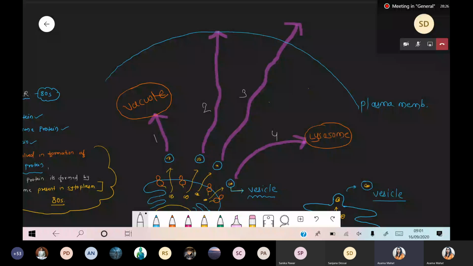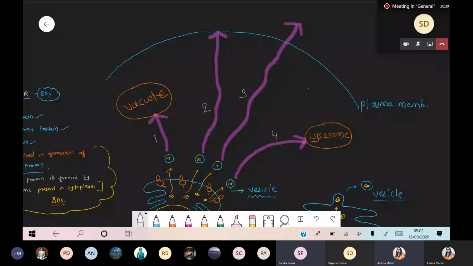Just check the arrow. Number 1 and 2 are understood. Number 2, the arrow goes up to the plasma membrane. And number 3 goes outside the plasma membrane. Got it? Ma'am, could you please explain what you said just now?